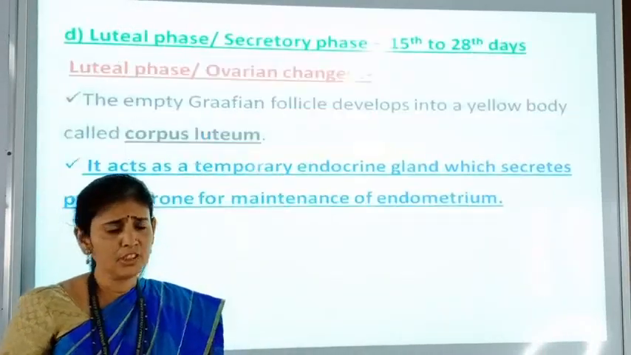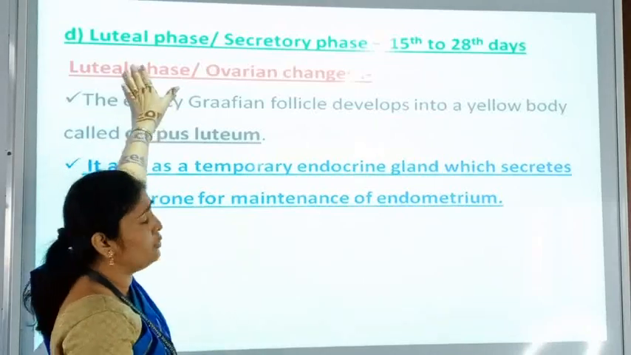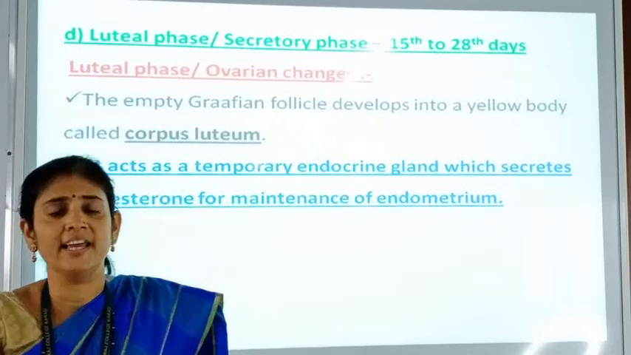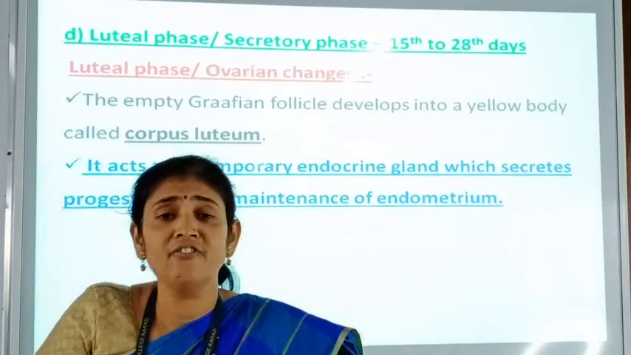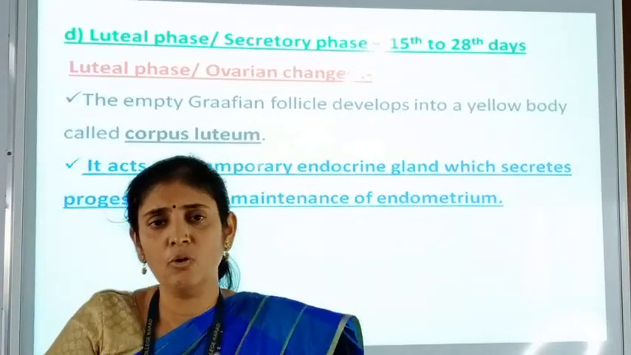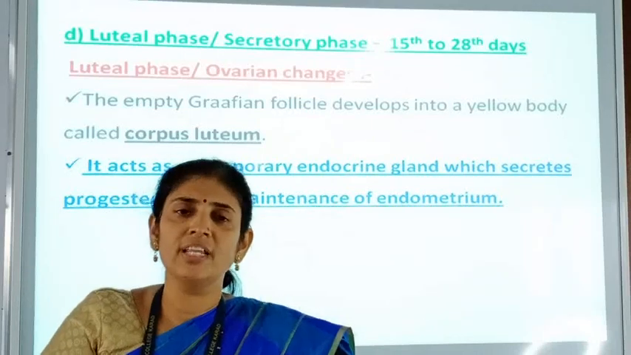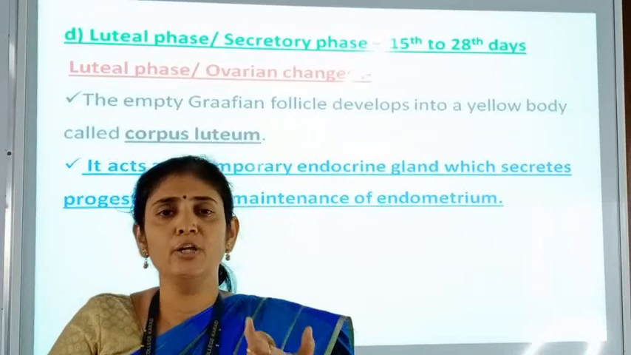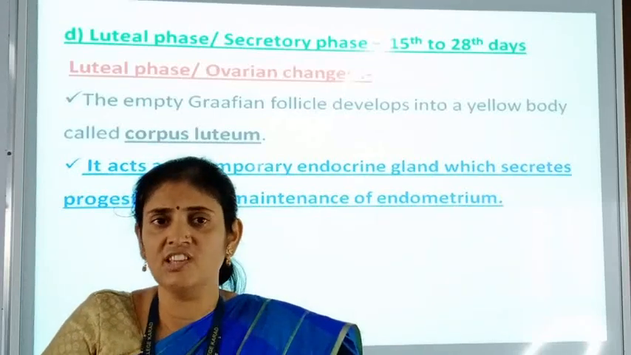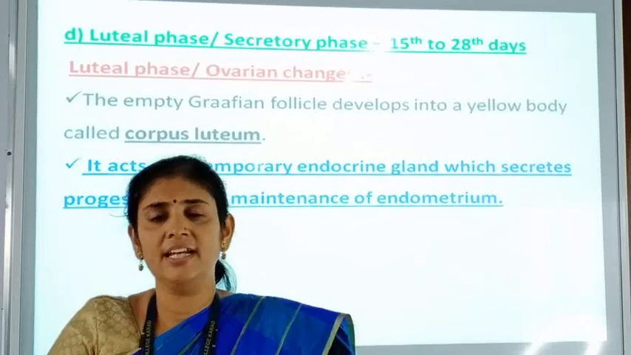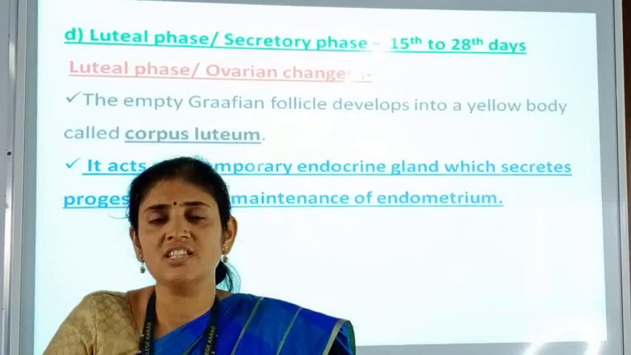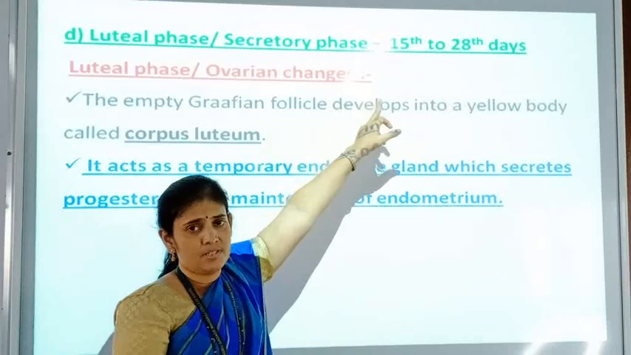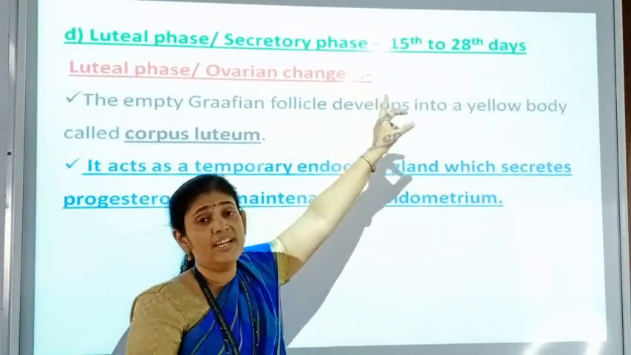Now the fourth phase here, luteal phase or secretory phase. Luteal phase is occurring again in the ovary and secretory phase is occurring in the uterus. So simultaneously in ovary and in uterus these changes are going to take place. Luteal phase, that is ovarian changes, and secretory phase, that is uterine changes. These changes are occurring in between 15th day of the menstrual cycle up to the 28th day.